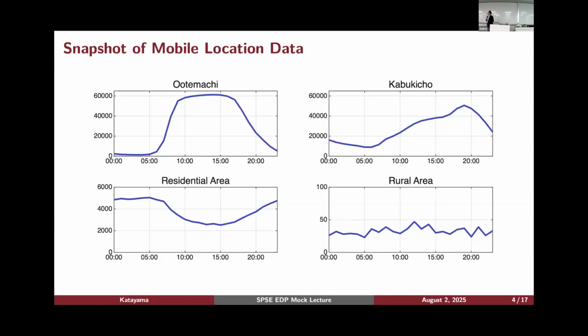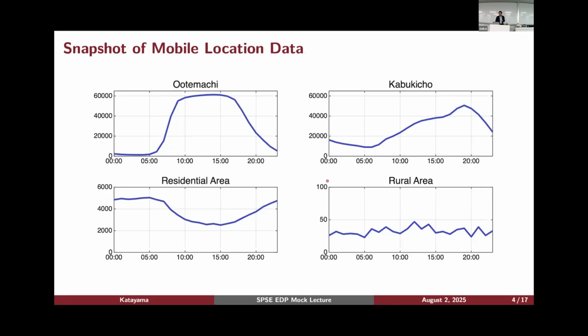The top right panel shows population dynamics in the Kabukicho area. That's a downtown district in Shinjuku, Tokyo. Unlike Otemachi, you can see that a sizable number of people are in Kabukicho even after midnight. These are people who are staying in the Kabukicho area. It bottoms at 6 in the morning and starts to increase gradually. Unlike Otemachi, you see a slow pace of people moving into Kabukicho, and it peaks at 7 p.m. and then starts to go down.